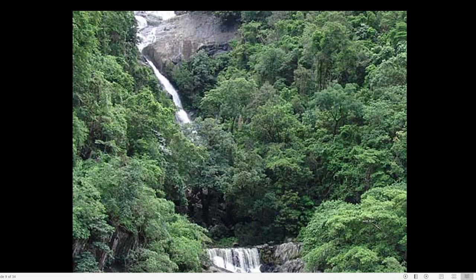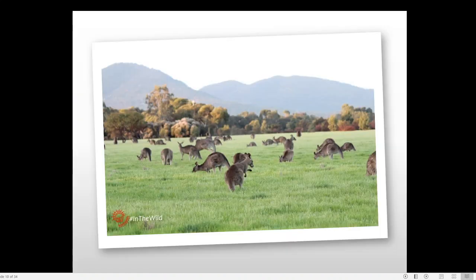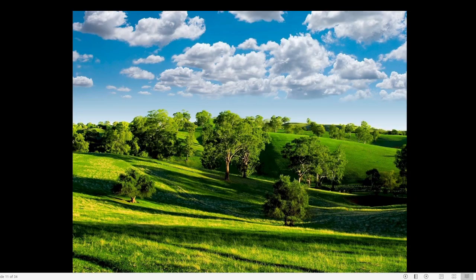So even though Australia is a small continent, its climate is highly diverse. Here you can see that this is the grassland. Australia is very much famous for its marsupial population or its kangaroo population. Because of the presence of this grassland, kangaroos are able to roam there, move about freely. So a lot of areas of Australia are actually grasslands. Here also you can see the type of grasslands that you can find in Australia.